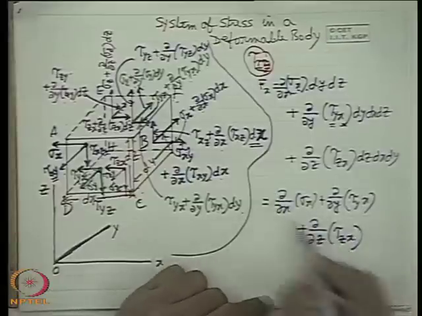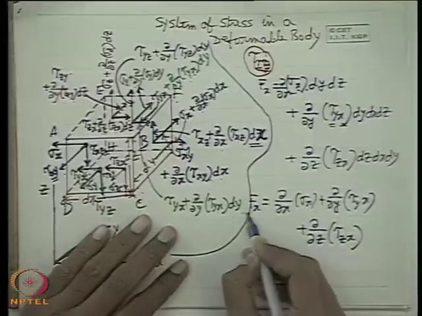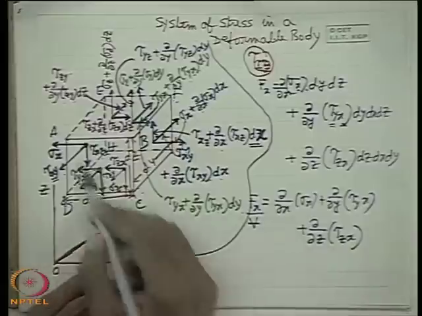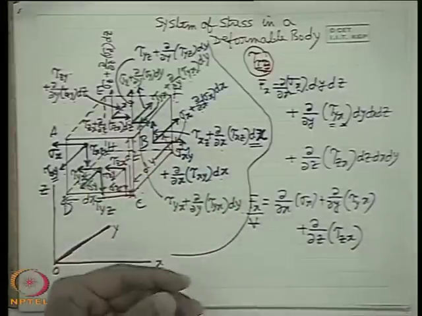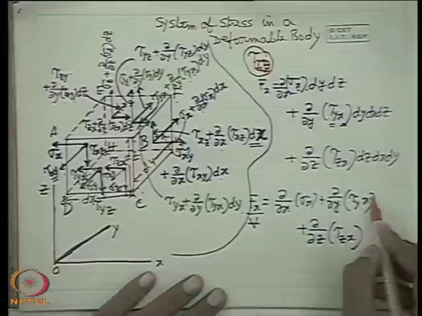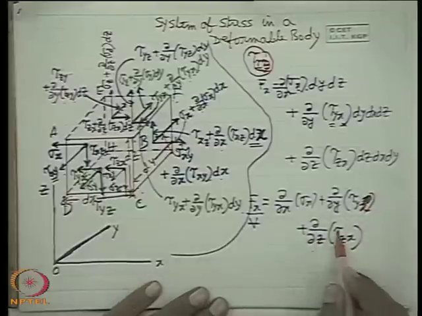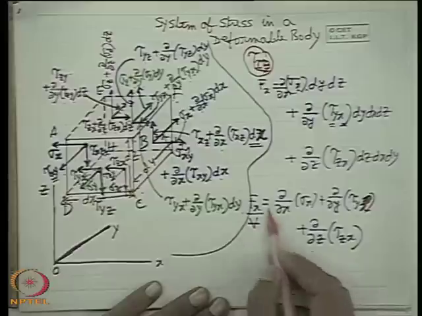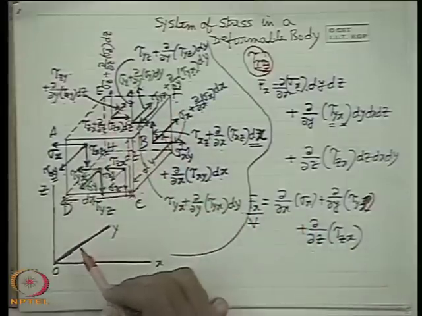So this will comprise the net x force per unit volume. Let Fx be per unit volume, where V is the volume of the parallelepiped. So therefore we come to this, that ∂σx/∂x plus ∂τyx/∂y plus ∂τzx/∂z is the x direction force per unit volume in this elemental fluid.